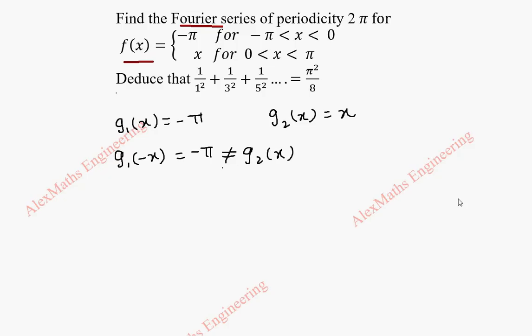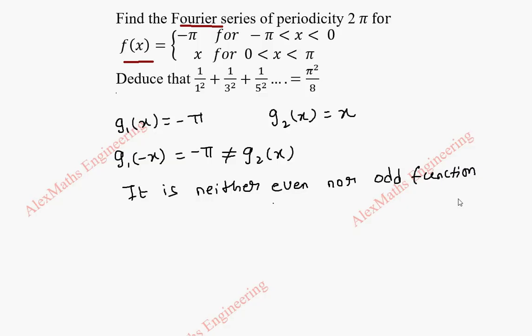It has to come the same as g2 or negative times g2 for us to conclude it is even or odd, but the function is totally different. Therefore, it is neither even nor odd function. So it is neither even nor odd function.